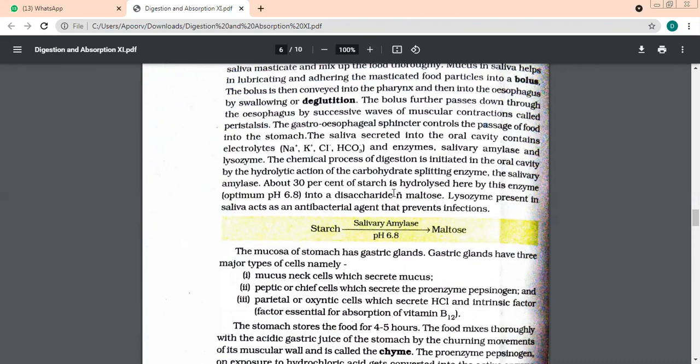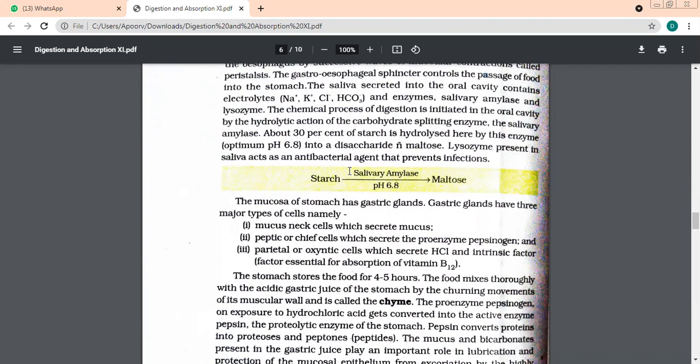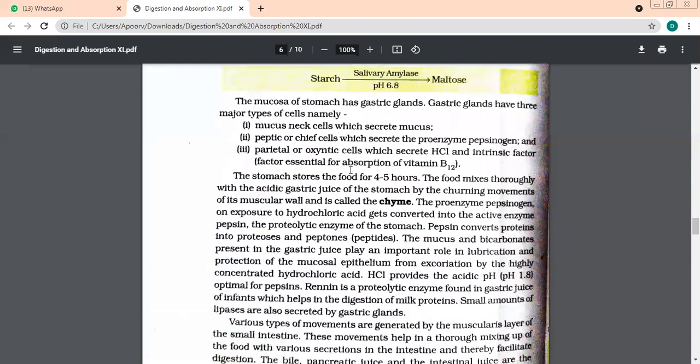Now the food has reached the stomach. Everybody is okay with what happened in the mouth, children? Yes, ma'am. We'll revise it once again at the end. Now the food has reached the stomach part. Where has it reached now? Stomach. Now the stomach contains gastric glands.